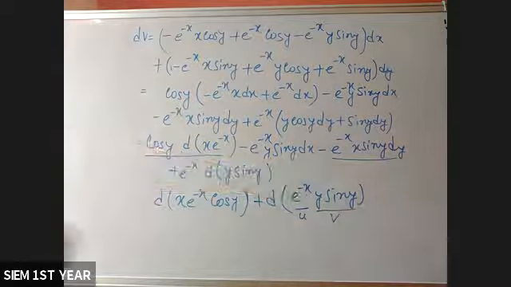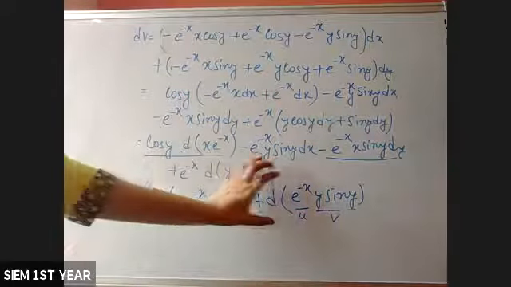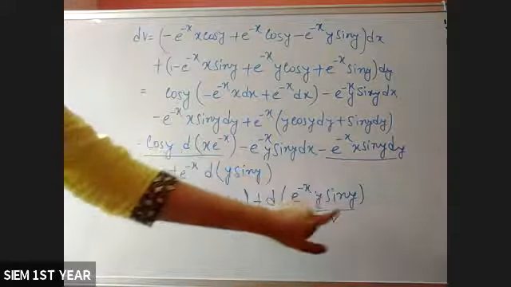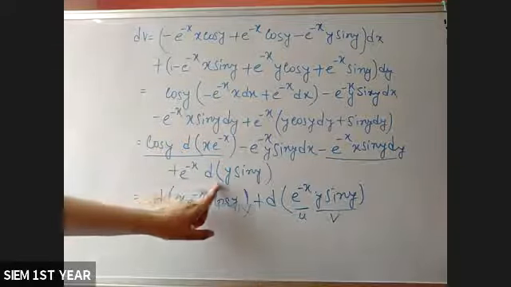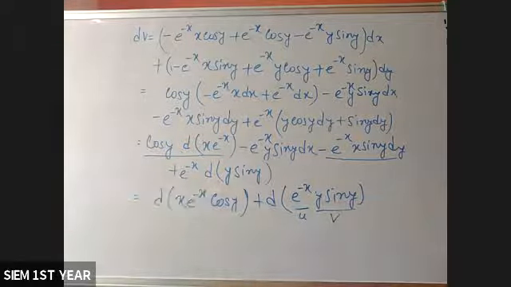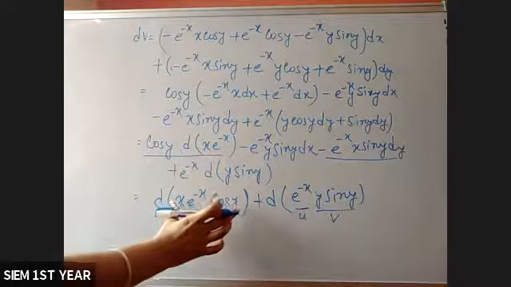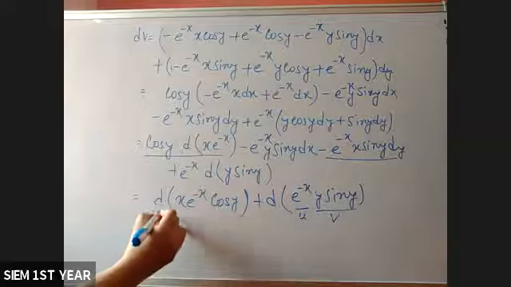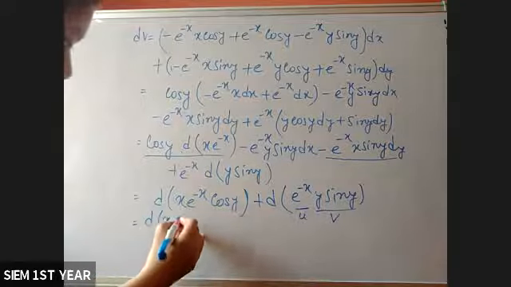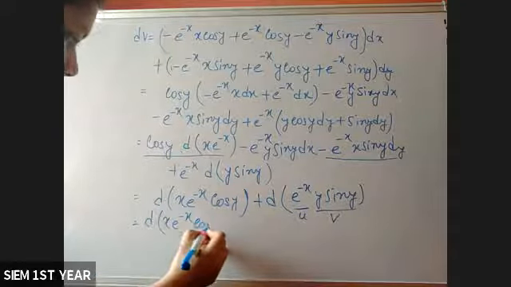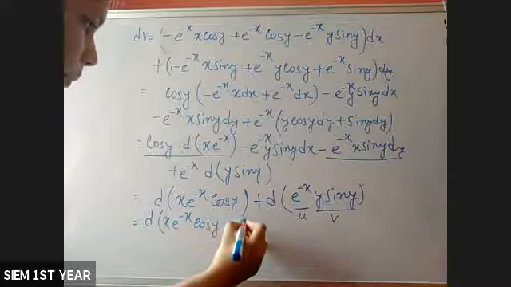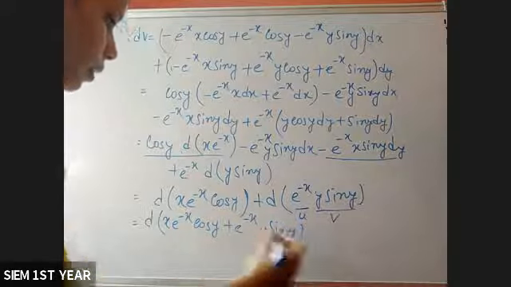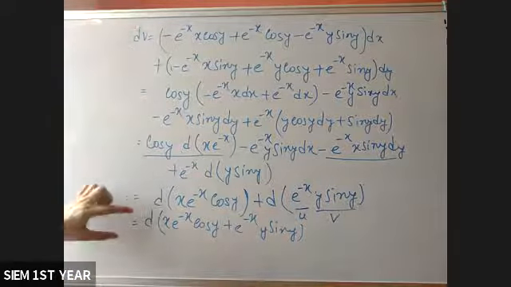Next, this u is constant, e to the power minus x, and derivative of this total term. So, okay. Now, simply there are two differentiations. You can also write this as x e to the power minus x cos y plus e to the power minus x y sin y. So we get dv is equals to d.